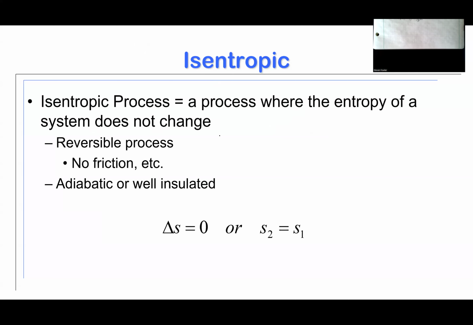An isentropic process is one where the entropy of a system does not change. Iso, or isen in this case, refers to constant. It's a very common prefix that we apply to words where a property is constant. So isentropic means constant entropy.